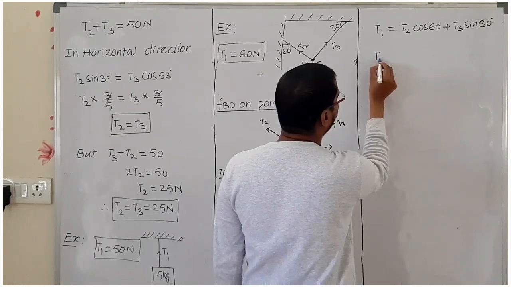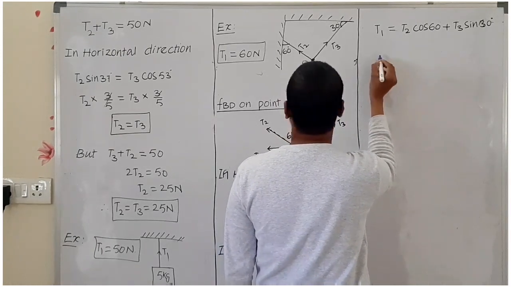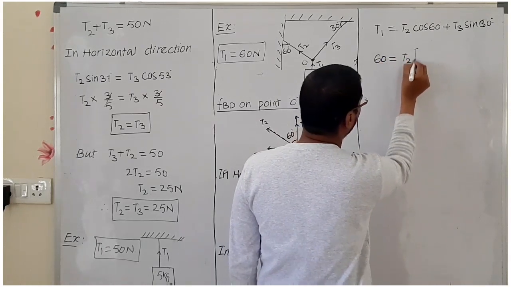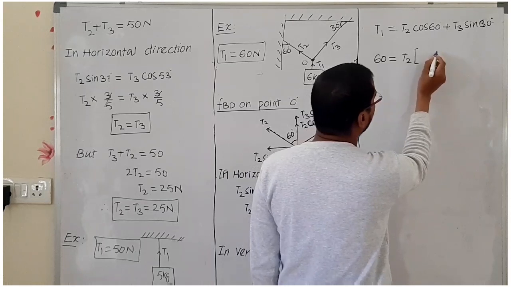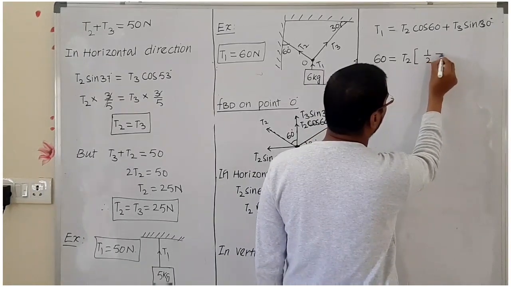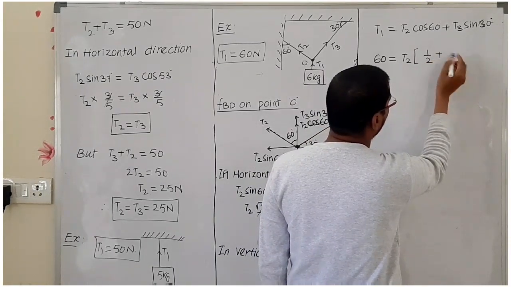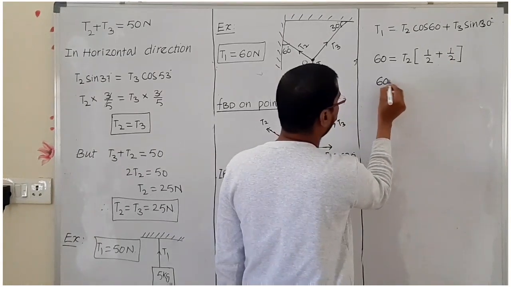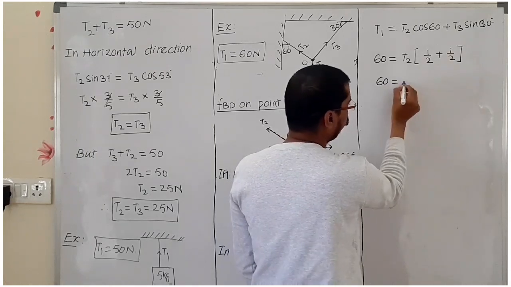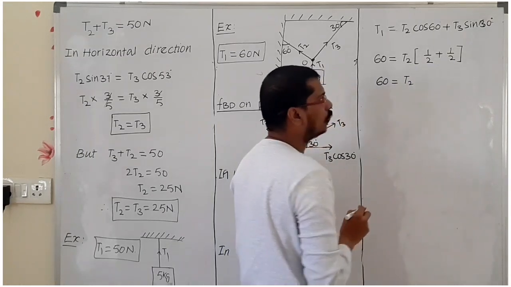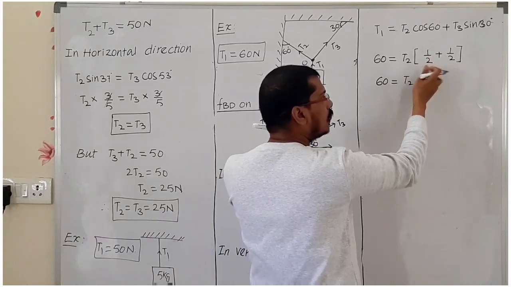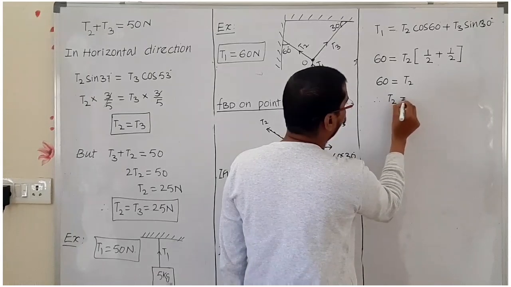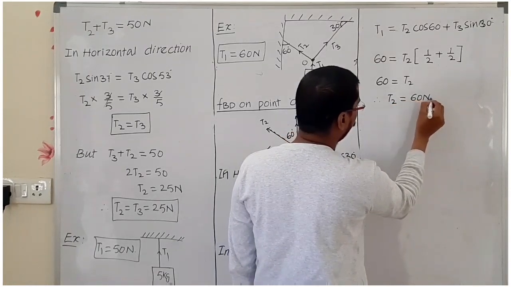Now I am substituting the T1 value. T1 is 60. 60 equals T2 cos 30, we can write it as 1 by 2, plus sin 30, we can write 1 by 2. Here the 60 is equal to T2. Here what will happen? This is half into half, 1 only. Therefore T2 is equal to 60 Newton.